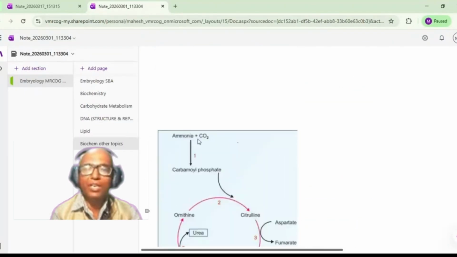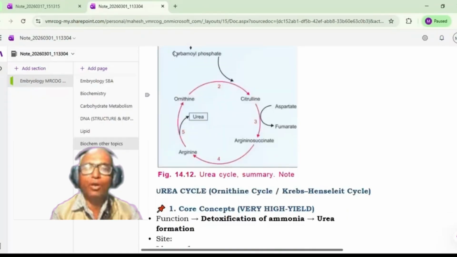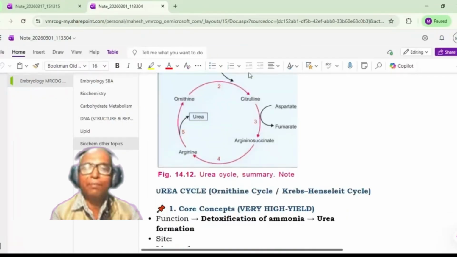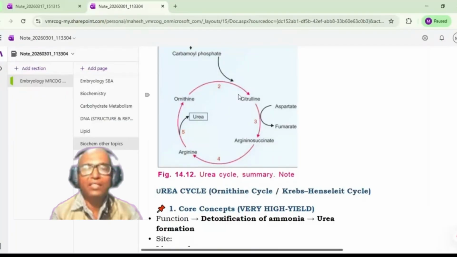The first step is ammonia combining with carbon dioxide, forming carbamoyl phosphate, and the CPS1 enzyme is responsible. Then the formation of citrulline is the second phase. Then here you get argininosuccinate by combining with aspartate. The fumarate is getting converted. Then argininosuccinate to arginine, and arginine to ornithine, and here urea is getting released.